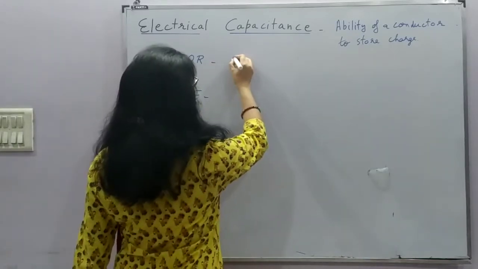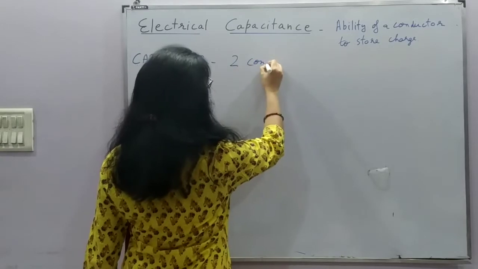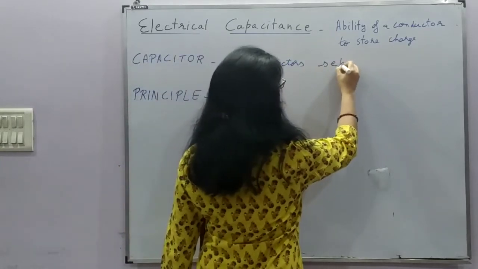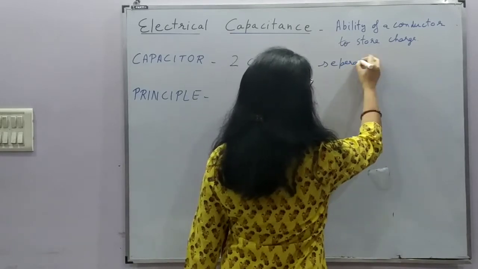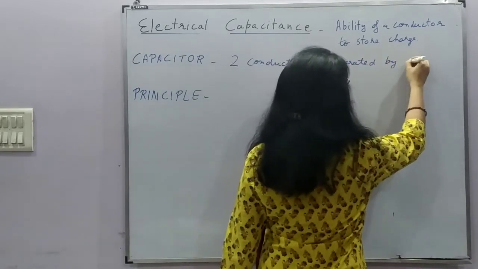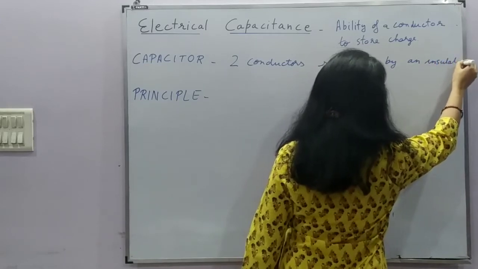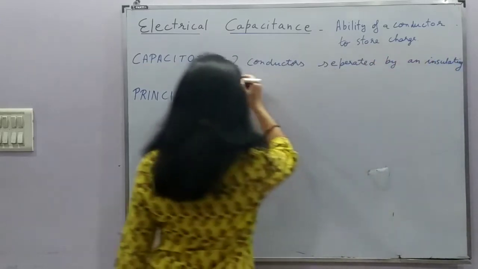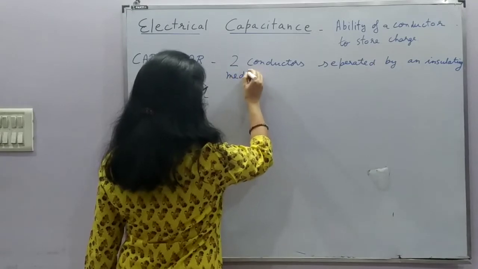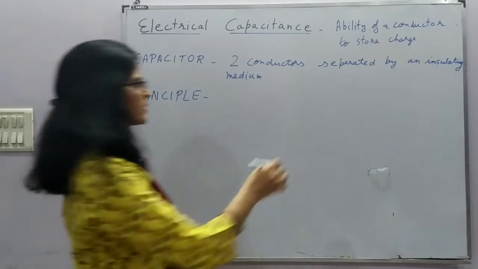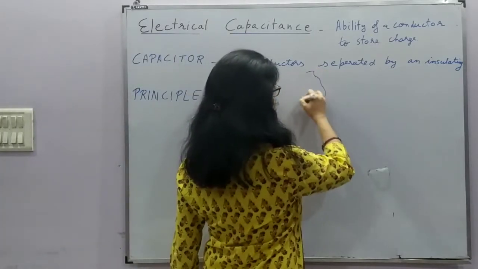So you can say two conductors separated by an insulating medium, right? So we can consider, this diagram is given in your NCERT also.